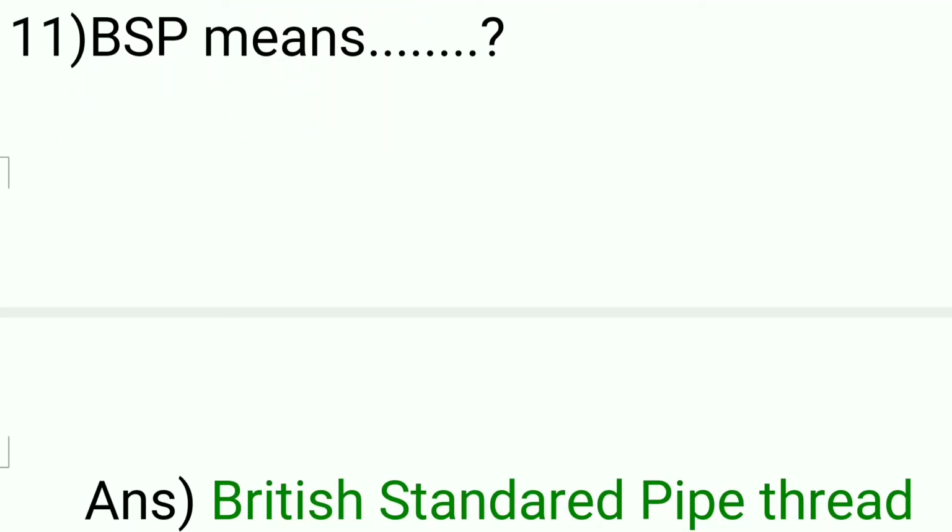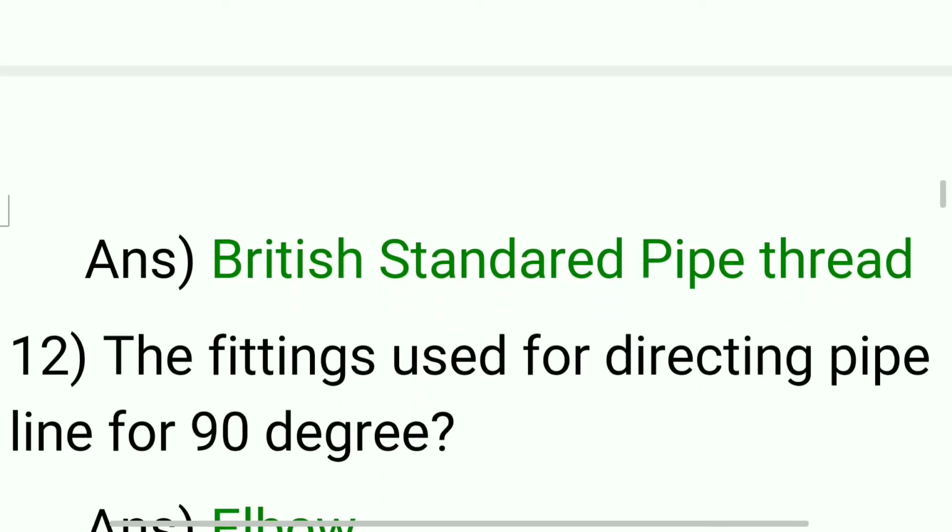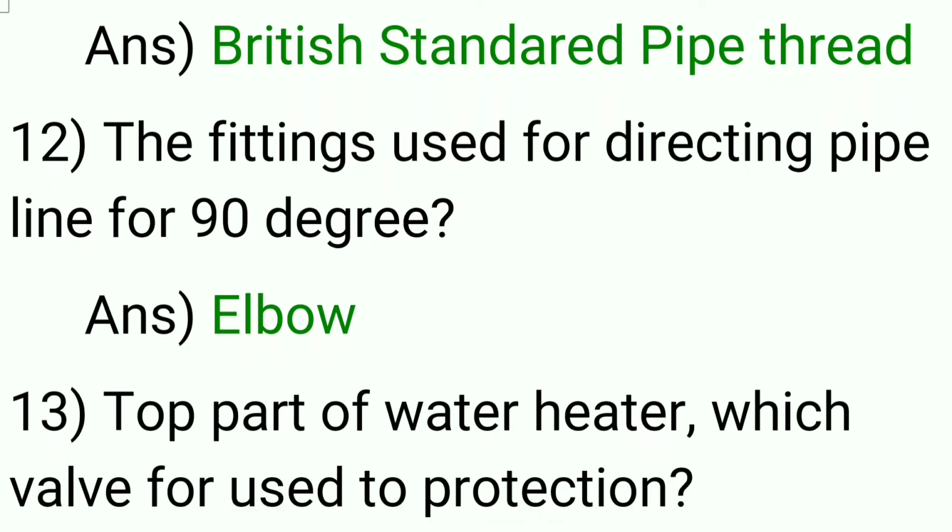BSP means British Standard Pipe Thread. 12th question, the fittings used for directing pipe lines for 90-degree. Answer, elbow.